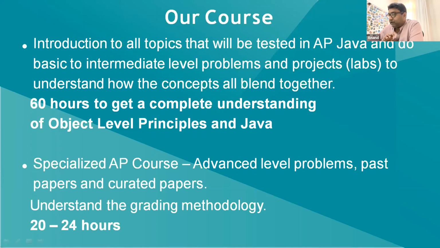So basically we divide our course into two different parts. The 60 hours will take approximately, we have a 2-hour class every week, so it will take around 7 to 8 months just for the first part to be over. And after that, around 3 months for the second part. So that is how we structure the AP Computer Science A course.